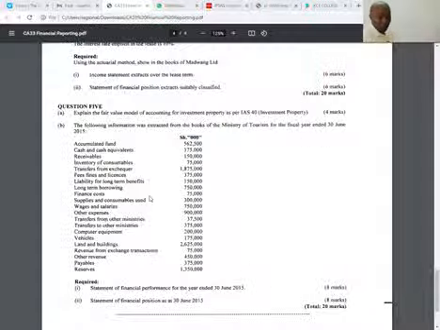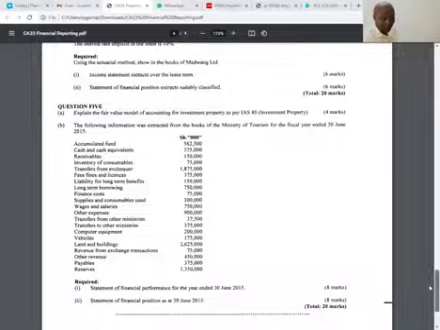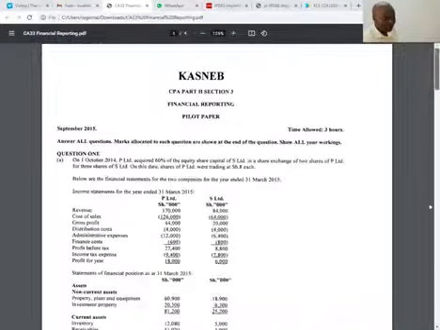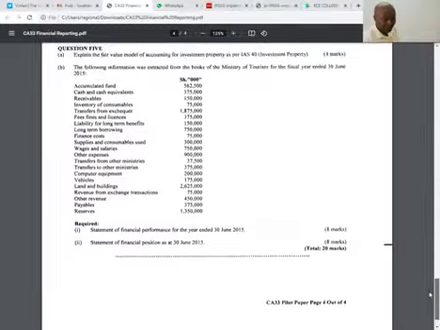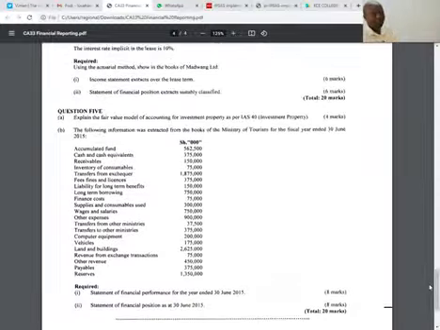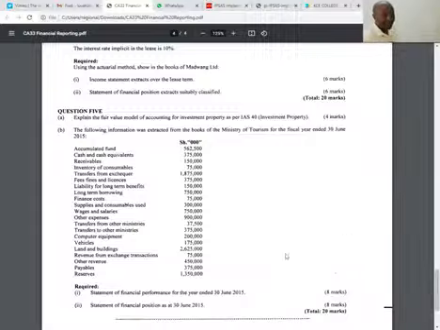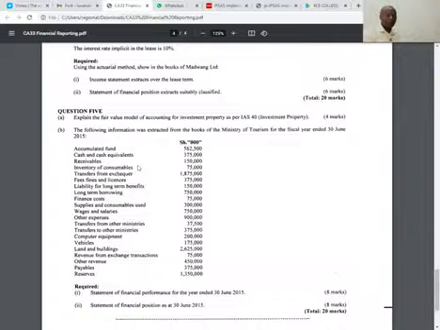I would want us to look at a question here. This question is from September 2015, question number 5B. The following information was extracted from the books of the Ministry of Tourism for the fiscal year ended 30th June. So what do they want me to do? Number one, they want a statement of financial performance for the year ended 30th June 2015.